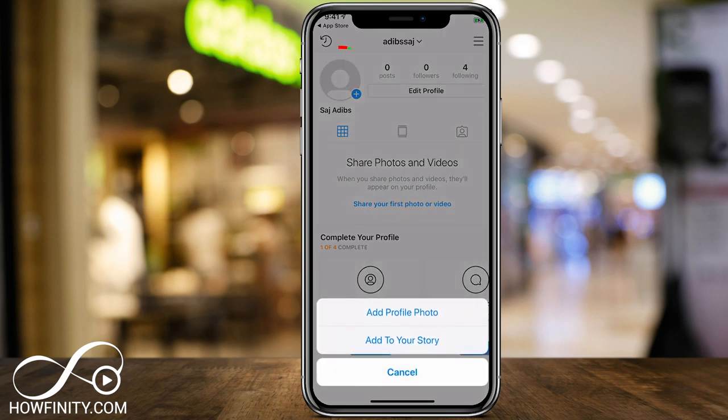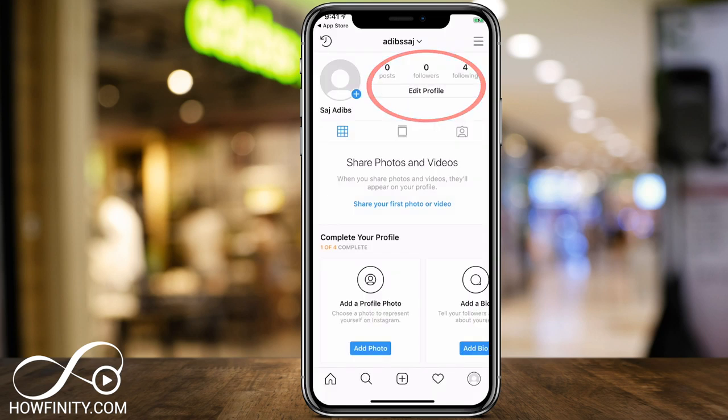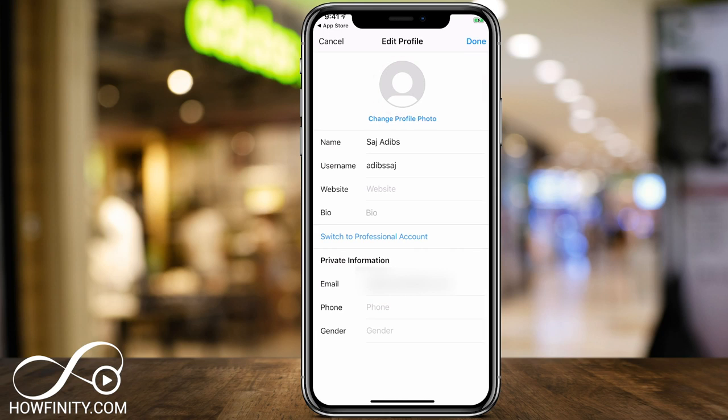So anytime you could press plus on your profile icon here and add your profile photo. This is also a place where you would add a story. Again, we'll worry about story in a minute. So if you press edit profile on top, you could see your name, username, website, bio, email, phone number, gender. You could switch all those here. And for more advanced settings, there is a way to switch to professional, creator, and business accounts. Again, we're not going to worry about it in this video, but if you are using this for business, watch the Instagram for business video.